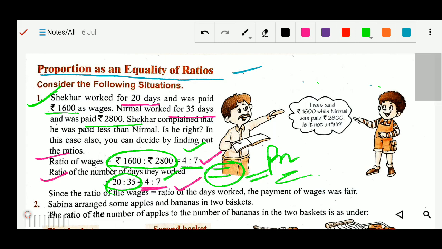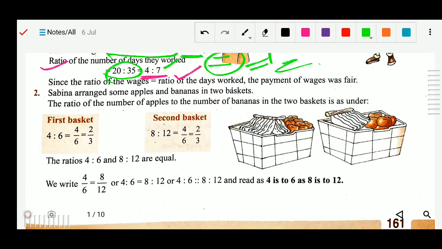One more example you can see. Sibana arranged some apples and bananas in two baskets. The ratio of the number of apples to the number of bananas in the two baskets is, as you can see here, 4:6, and here 8 and 12.